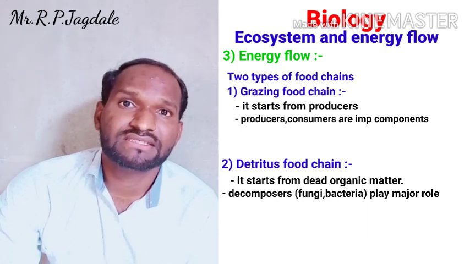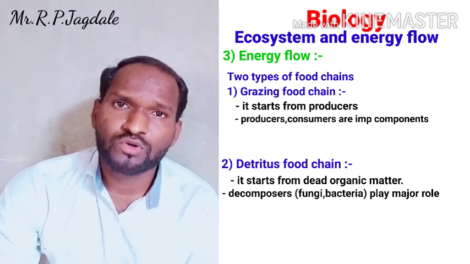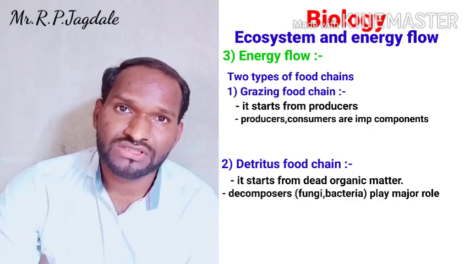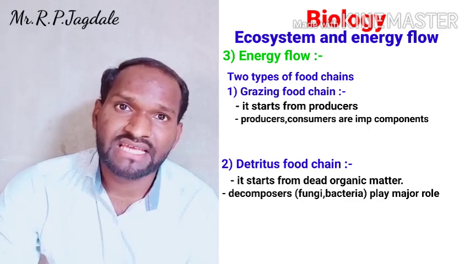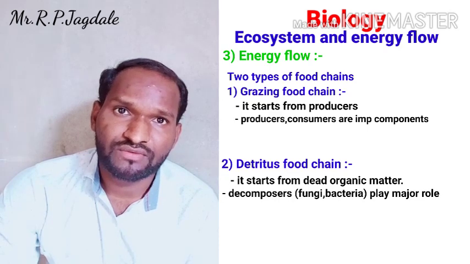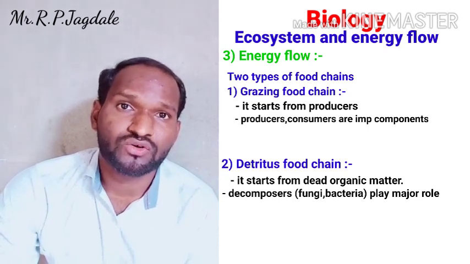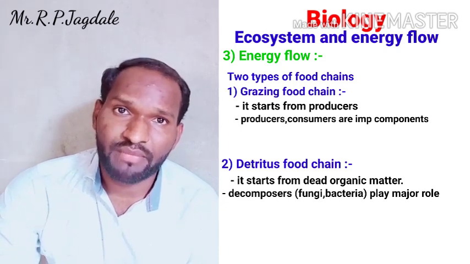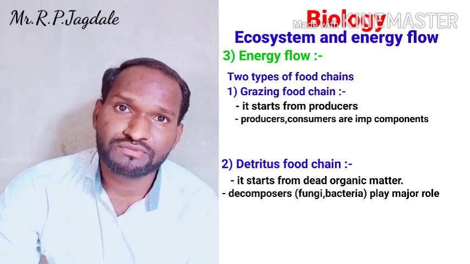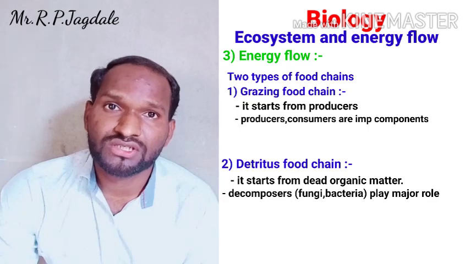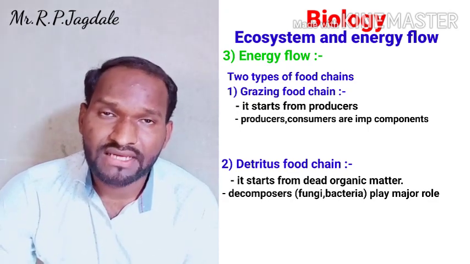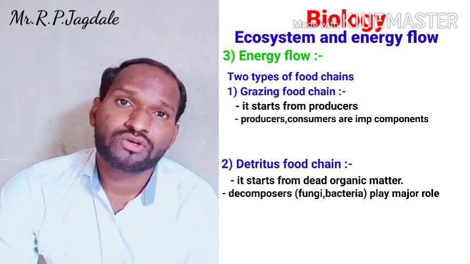Decomposers like fungi and bacteria secrete enzymes so that the chain is maintained. So decomposers are the main component of the detritus food chain, and producers and consumers are the main components of the grazing food chain. These are the two differences.